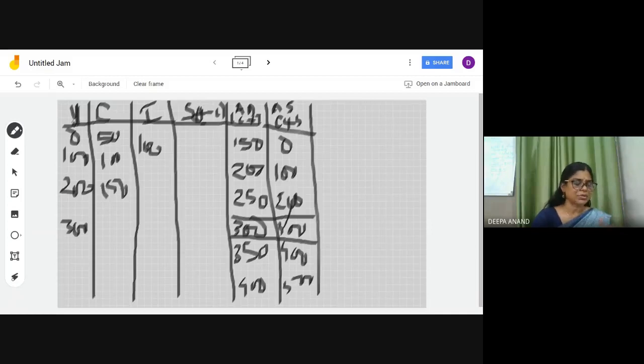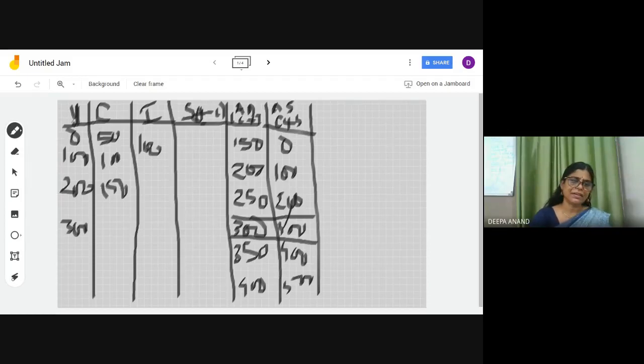And in this, 6 sub questions are there. This you can do. Then, at what level of income will the economy be at equilibrium? That now also you did. You just have to find out the point where AD is equal to AS. Then state the level of income where the total saving is negative. So that you can find out from the table itself.